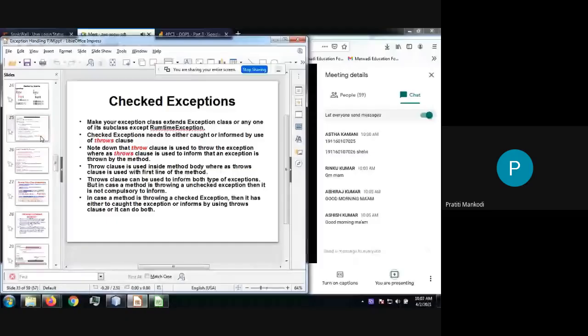Now we are starting with the next topic, that is user defined exception. We have already discussed a few things related to it, but I'm starting with the basics of user defined exceptions. So let me present my screen. So is my screen visible to you, everyone?